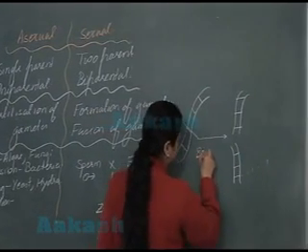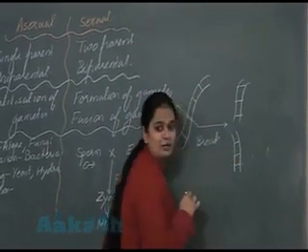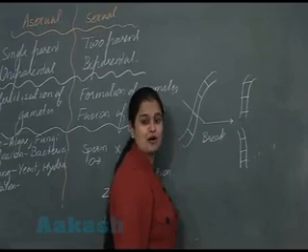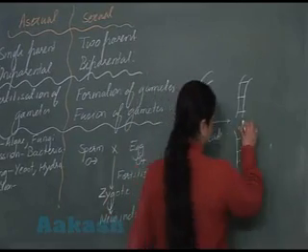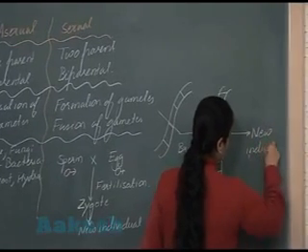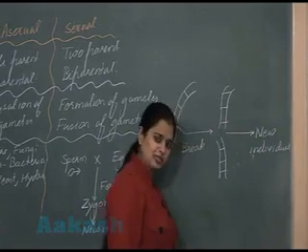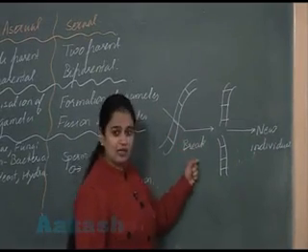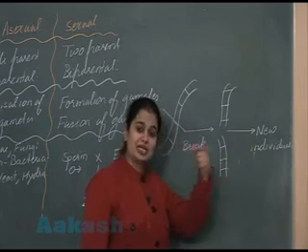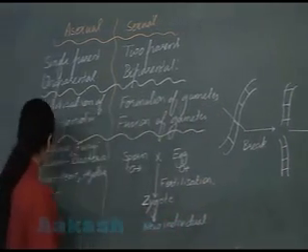And each fragment has the ability to form new individual. Got this? Filament will break, the fragments which are formed, they can grow, they have the capacity to form new individual. Yes? So we can write example.